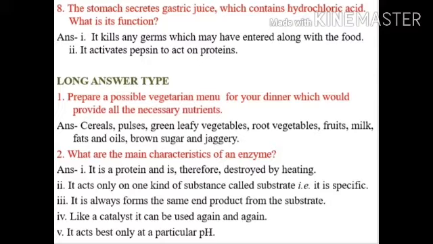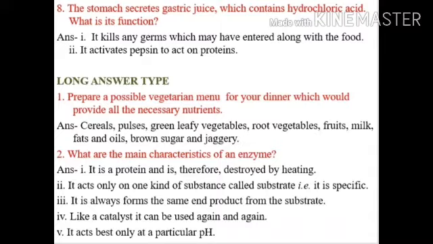The answer is cereals, pulses, green leafy vegetables, root vegetables, fruits, milk, fats and oils, brown sugar and jaggery. Question number 2. What are the main characteristics of an enzyme? Number 1. It is a protein and is therefore destroyed by heating. Number 2.